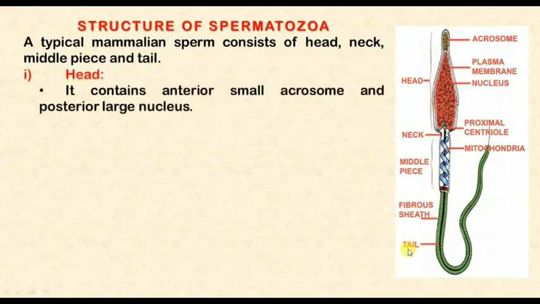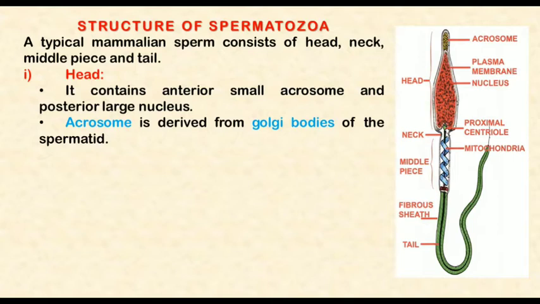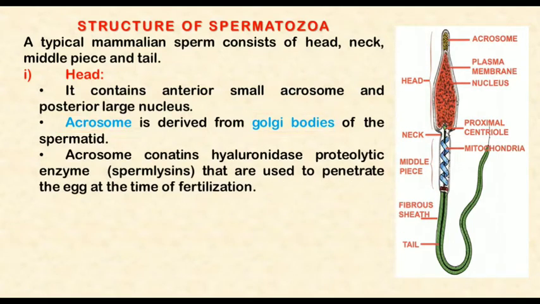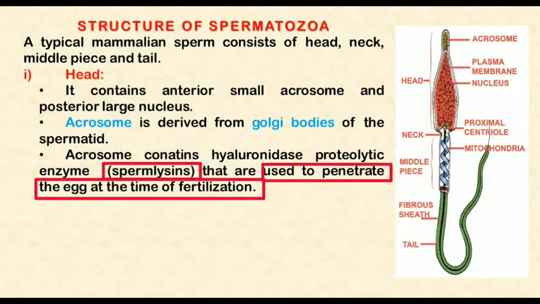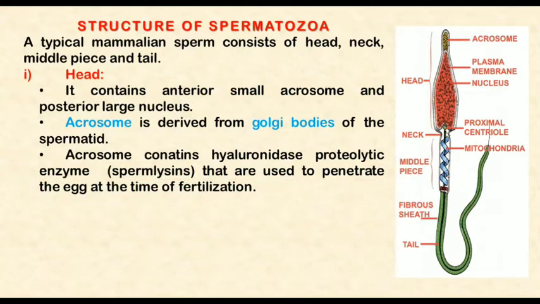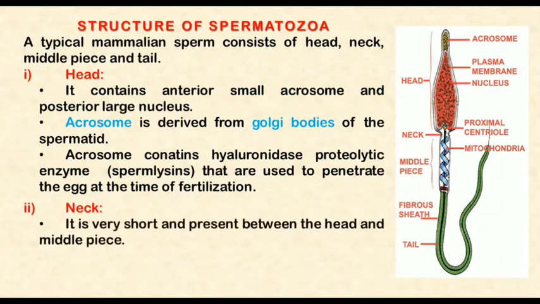The first part is the head. The head contains an anterior small acrosome and a posterior large nucleus. So in the head region two parts are present: the first is the acrosome and the second is the nucleus. The acrosome is derived from the Golgi bodies of the spermatid. The acrosome contains proteolytic enzymes like sperm lysin, and these enzymes are used to penetrate the egg at the time of fertilization.